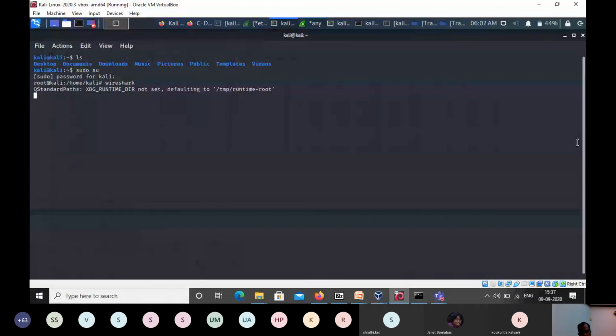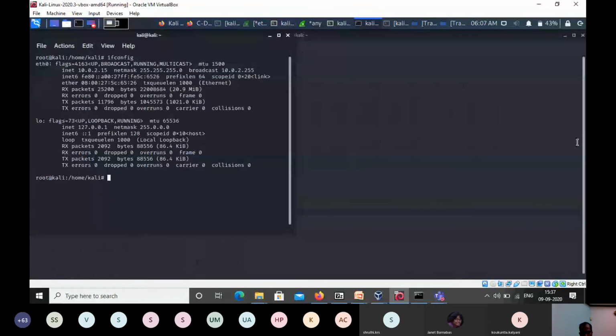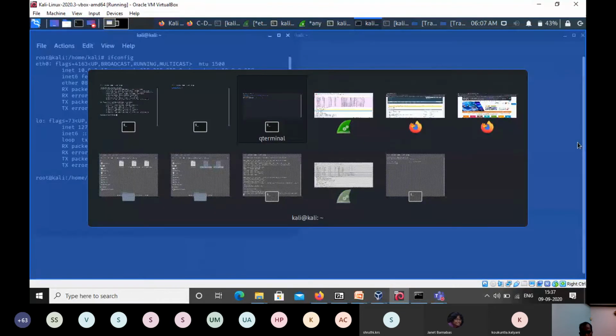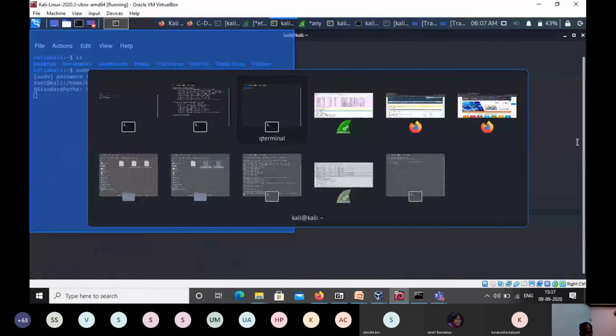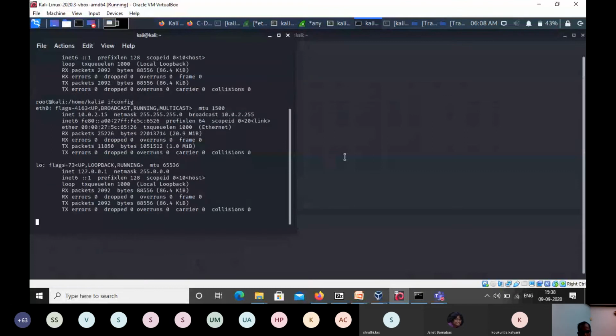So what I can do is send the same ping request to the same machine itself. Then we'll get some response traffic as well. I'll just check what my machine's IP address is.